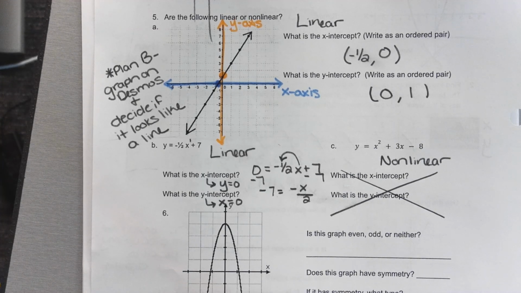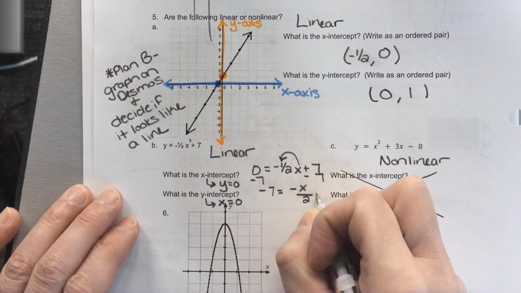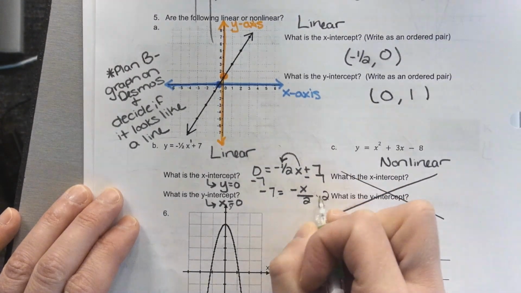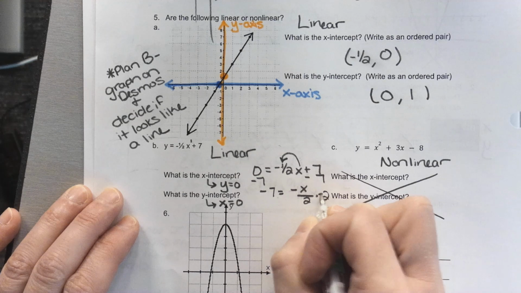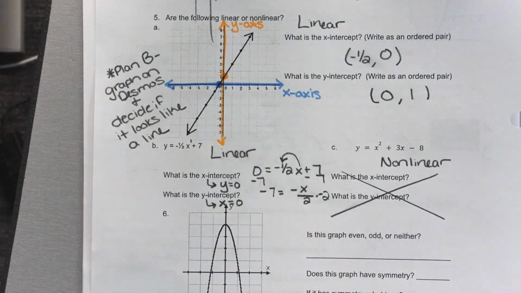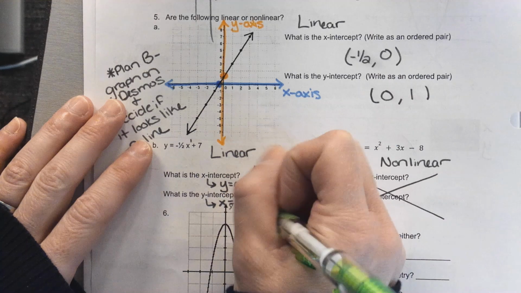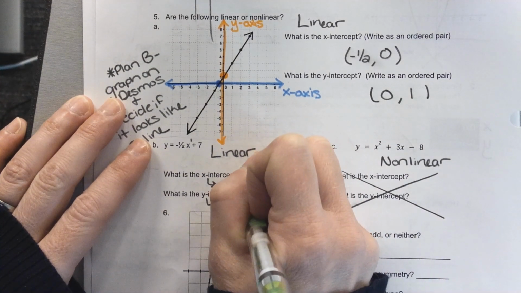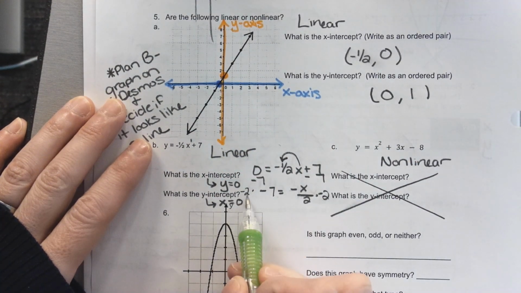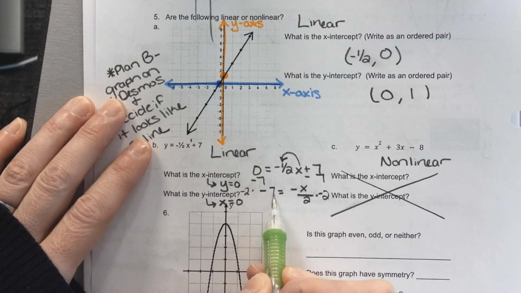Good stuff. Okay, next, we're almost done. So we've got x being divided by 2. How do I undo divide by 2? Times by 2. So I'm going to multiply by 2. Also, not just 2, I'm going to multiply by a negative 2. Do you see how if I multiply by a negative 2, the 2 is going to help me, and then the double negative is going to make it a positive x. So I'm going to do kind of double duty here, and I'm going to multiply by a negative 2. Negative 2 times negative 7 is what?